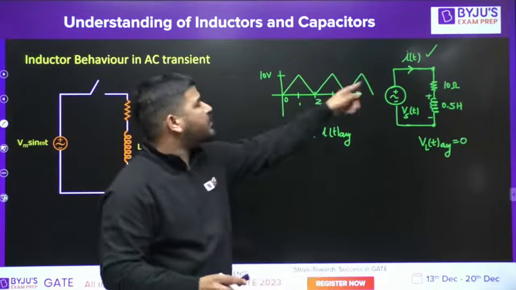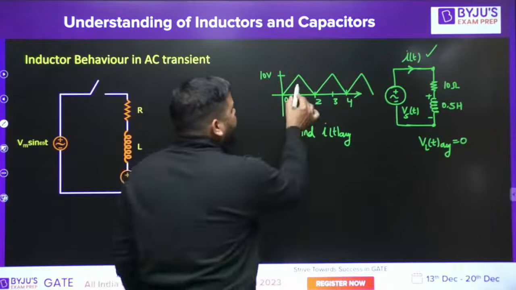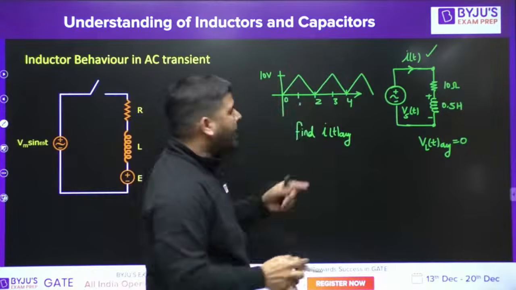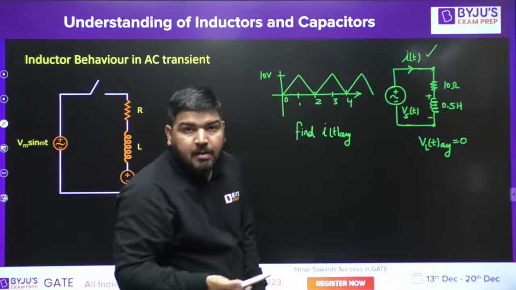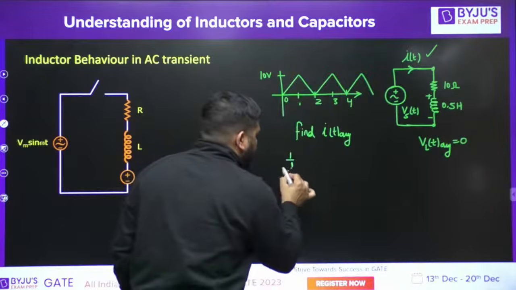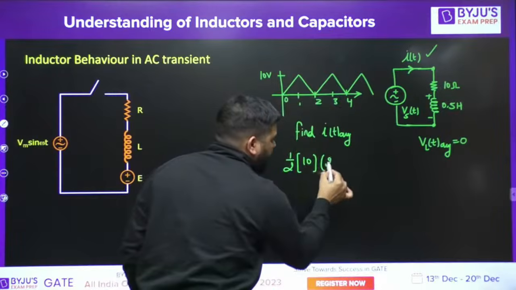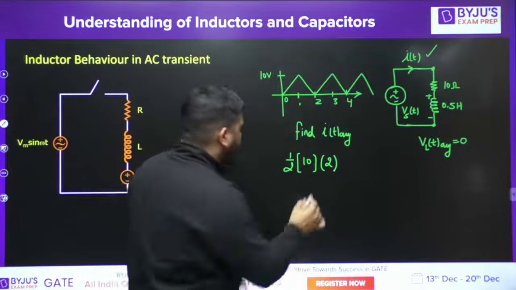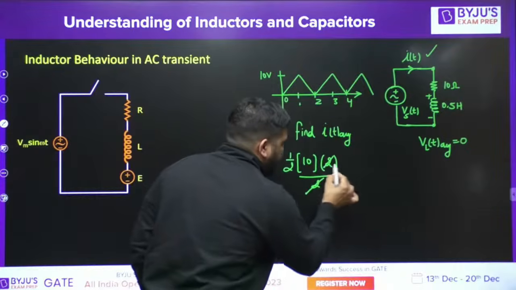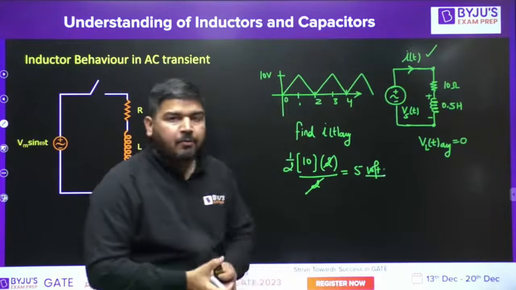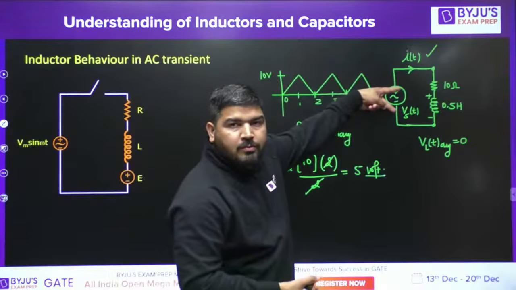Now, what is the average value of the source voltage? The average value can be calculated using this wave. What is the average value of this wave? You can calculate the area under one period divided by the time period. So the area under one period is 1 by 2 into peak value 10 and this length 2, divided by the time period 2. This will be cancelled. So you can say that 5 volt is the average value of the source.